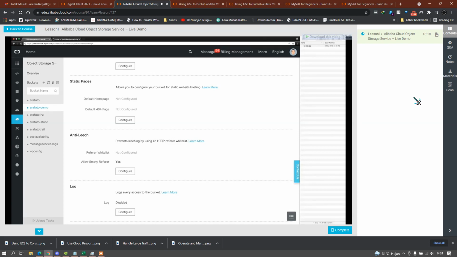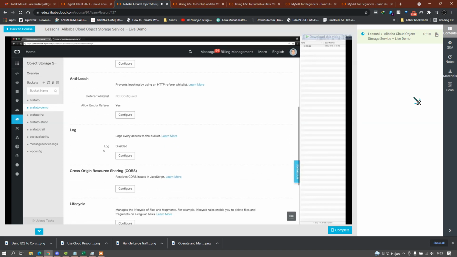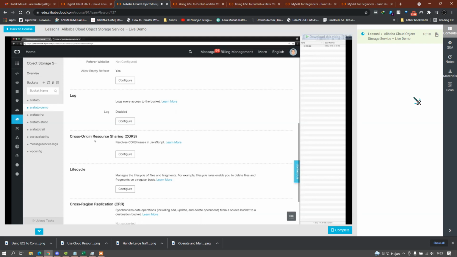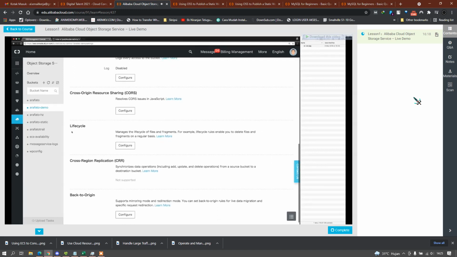In order to do that, the HTTP referrer attribute must be set correctly. Also, you can activate logging, cross-origin resource sharing, which is really important for web-based applications that would like to access OSS. As we mentioned earlier, you can define lifecycle management rules here.